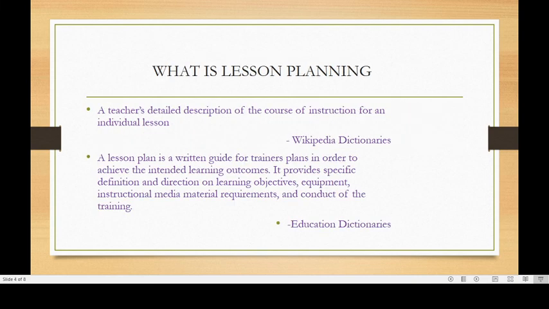A teacher's detailed description of the course of instruction for an individual lesson is the definition given by Wikipedia. And according to educational dictionaries, a lesson plan is a written guide for trainers' plans in order to achieve the intended learning outcomes. It provides specific definition and direction on learning objectives, equipment, instructional media, material requirements, and conduct of the training.